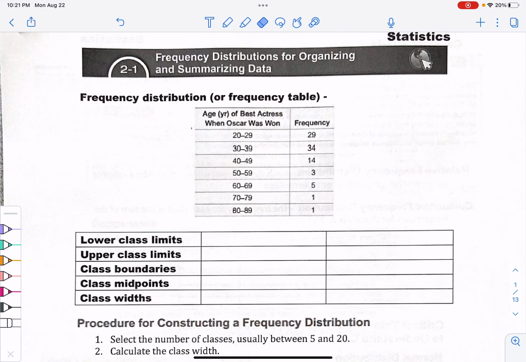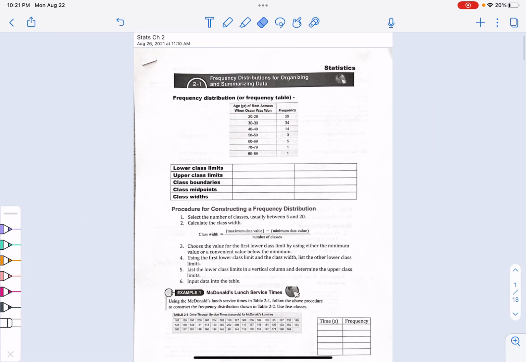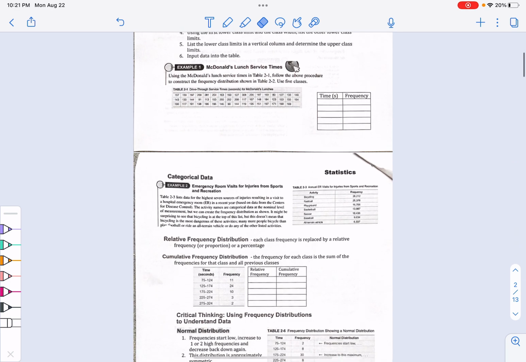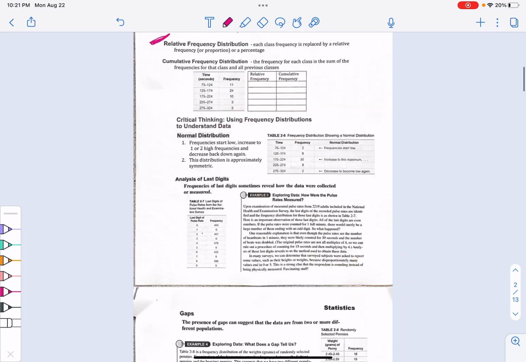Okay, Stats Kids, this is the start of chapter 2. We're in 2-1. I'm going to separate this into two sections. Today we'll do the first half of 2-1, probably till we get to right after categorical data. So probably about right here is where we'll stop for this video. And then tomorrow I'll do the second half of it, so the bottom.